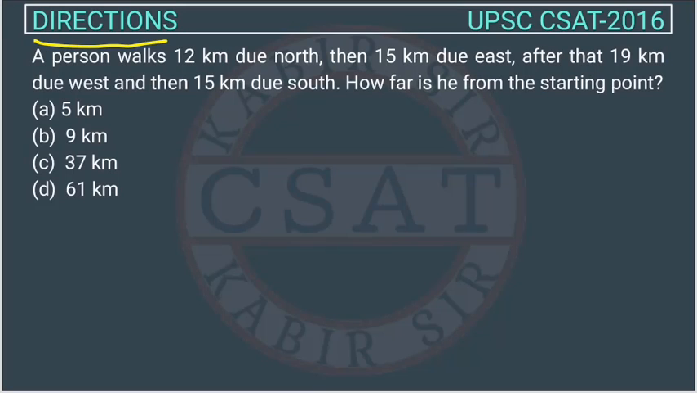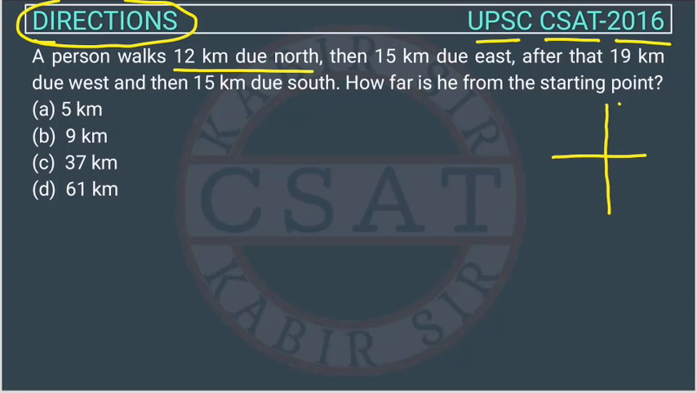This is a question of reasoning from the direction chapter, asked by UPSC in their CSAT paper of 2016. A person walks 12 kilometers due north. I told you before that whenever this type of question comes, we should draw this direction diagram, right? This is north, south, east and west. Now it will be very easy to solve these questions. The question says a person walks 12 km north. Suppose the person was here, so he is going in the north direction, 12 kilometers. Then 15 km due east. How many kilometers? 15.